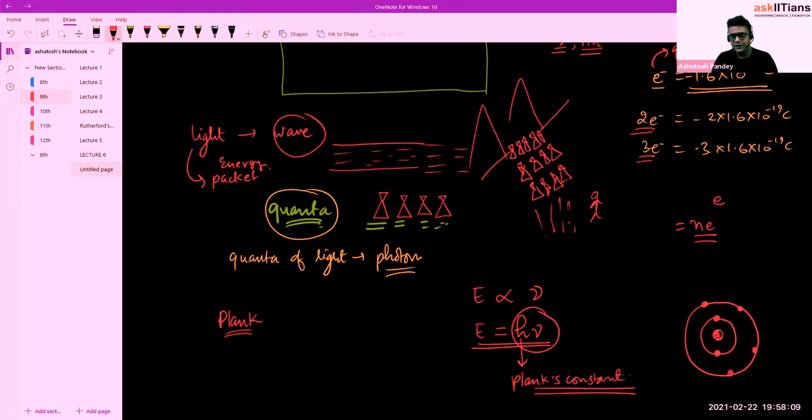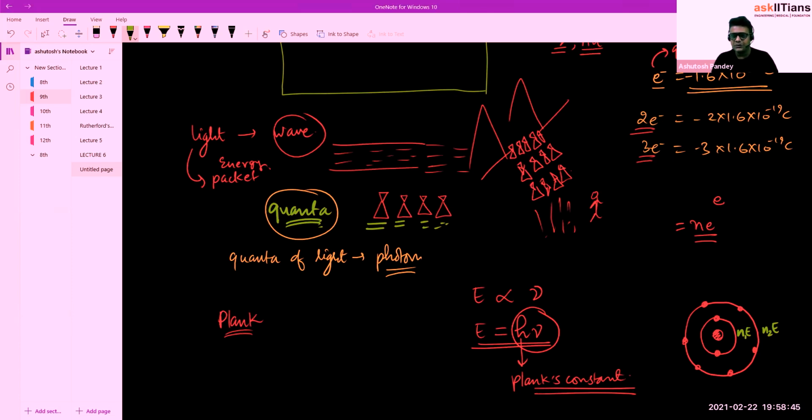Now, as I explained, different energy is associated with these energy levels. So we can say this will be N1E and this will be N2E. I am saying N1E, N2E because there will be some smallest value E, and the energy will be quantized. So the first orbit will have N1E energy and the second orbit will have N2E energy, let's say.